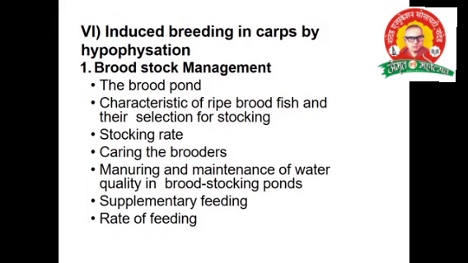Then induced breeding in carp, brood stock management. In the stocking pond there are strong brooders, after the completion of 2 or 3 years, kept for the purpose of breeding. When the belly of a male is pressed, a milky, whitish fluid comes out, and when the belly of a female near the anus is pressed, it gives yellowish brownish eggs, nothing but the spawn.